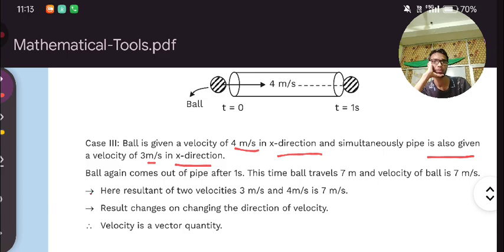Now what will happen? The ball again comes out of the pipe after 1 second. The time the ball travels 7 meter. Now it is covering 7 meter and the velocity of the ball is 7 meter per second. It means in 1 second it covered 7 meter and the direction was the same.